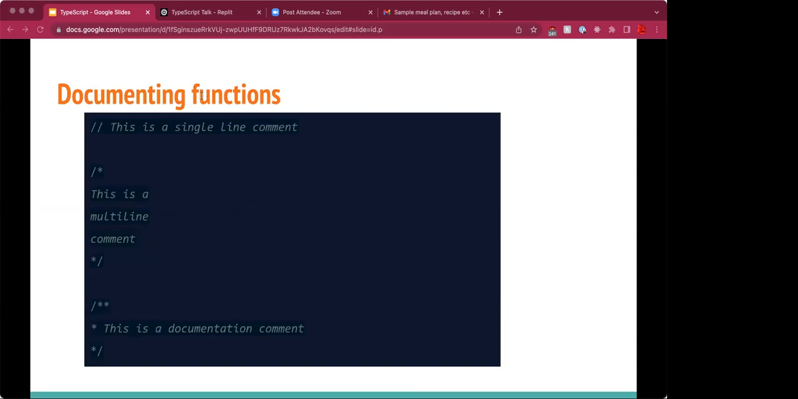Thanks. Okay. So when we are defining a function, it is best practice to document it. You would have seen a single line comment and a multi-line comment. There is a third kind. It is a documentation comment. Documentation comment is available as part of standard TypeScript. In JavaScript, it is not part of standard JavaScript, but it is available in JSDoc.